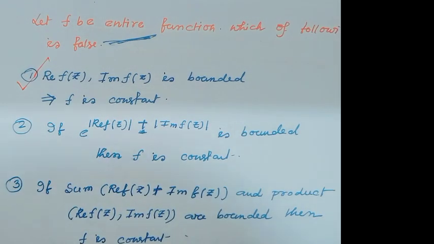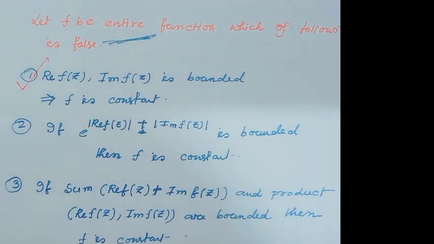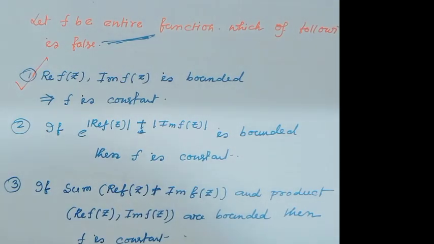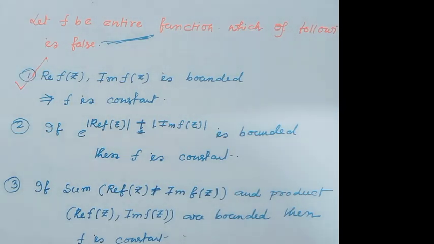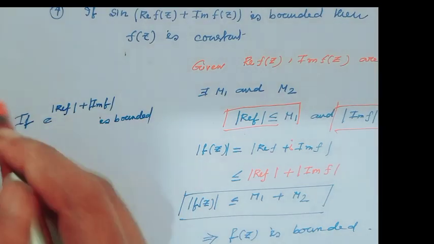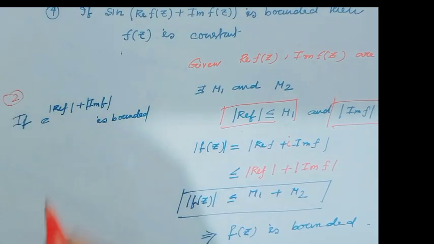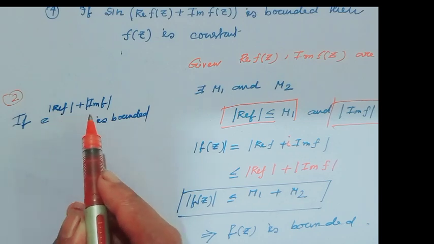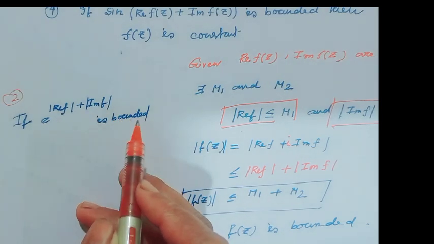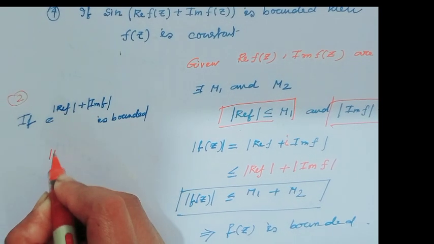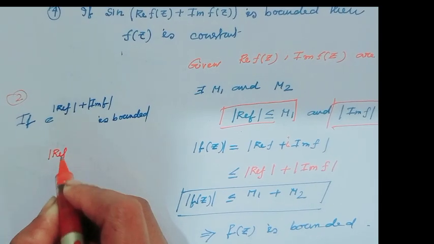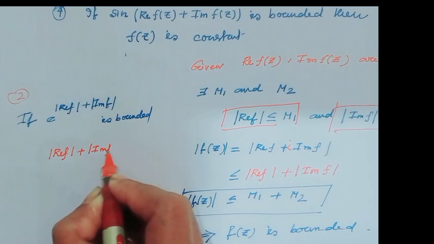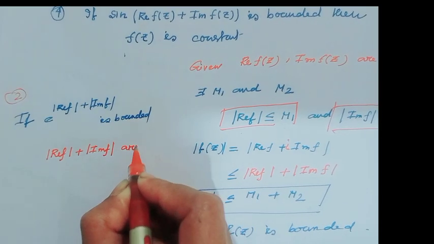Option 2, if e to the power of the modulus of real f(z) plus imaginary f(z) is bounded, then f is constant. Next question: if e to the power of mod real f plus imaginary f is bounded, that means obviously real f plus imaginary f are bounded.